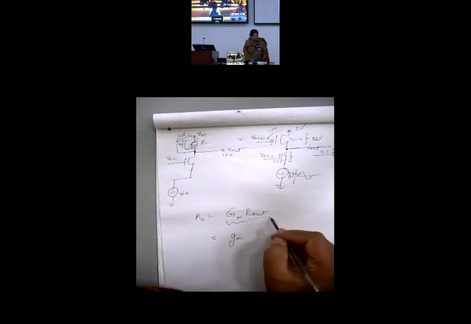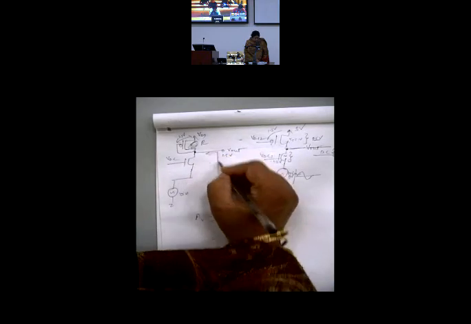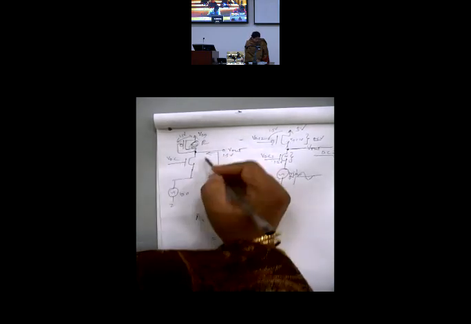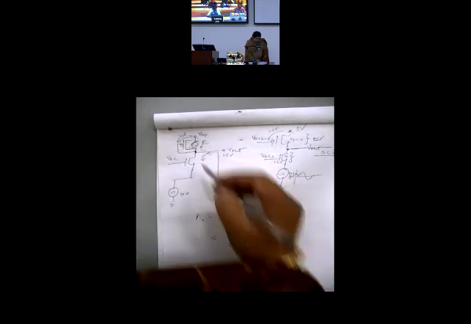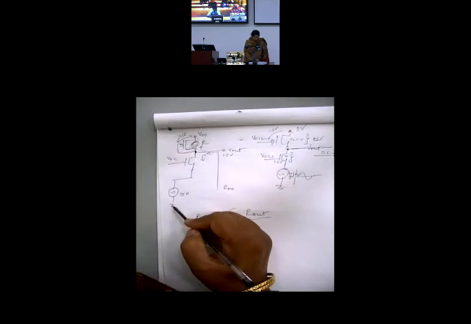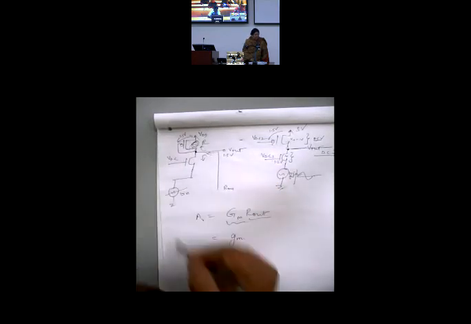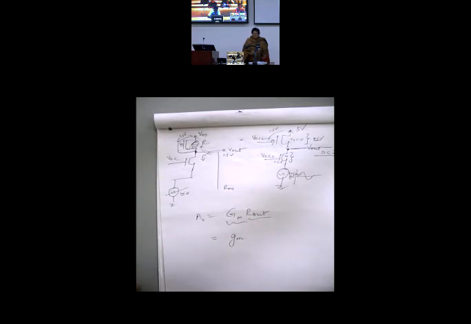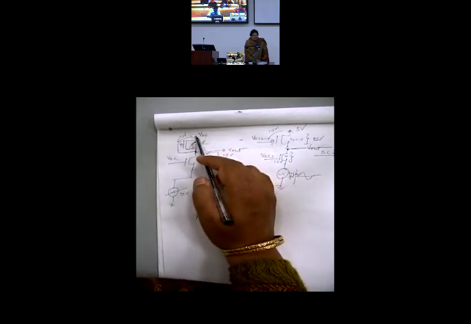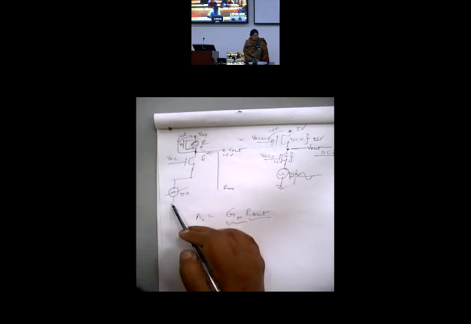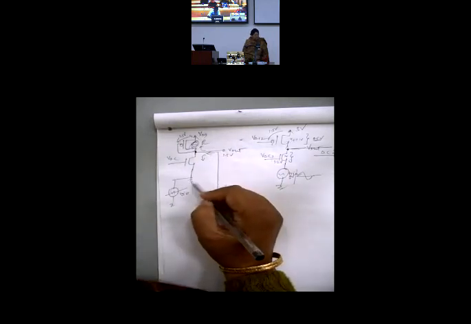And what is Rout? Rout means impedance looking over here. What is this impedance? It has two parts, up and down. Both coming in parallel, AC ground, AC ground. When you find Rout, remember Vin is shorted. Now I am not drawing the small signal model. I am doing the analysis right on the circuit itself. So if I am finding out Rout at this node, at the output node, this is AC ground, this is AC ground, and this is shorted. So this node actually comes to AC ground.